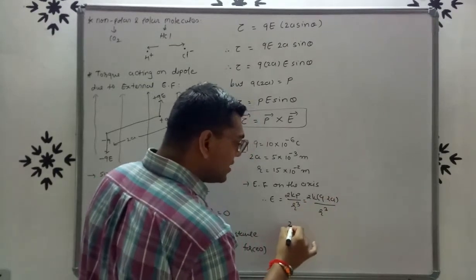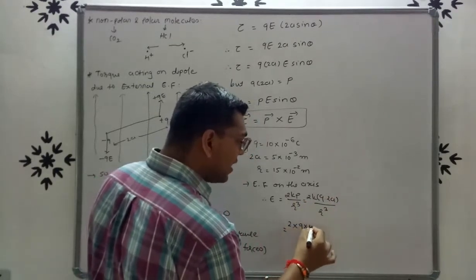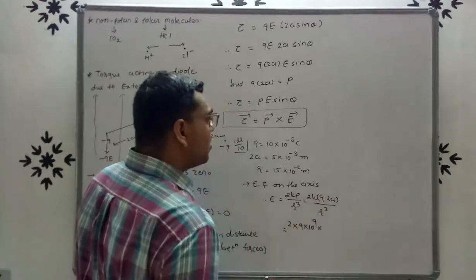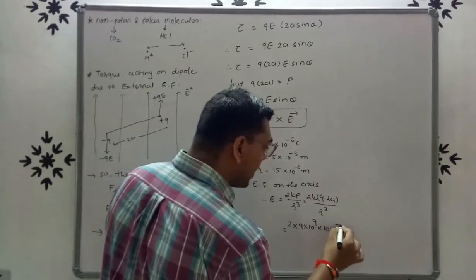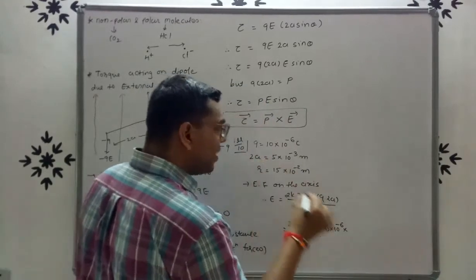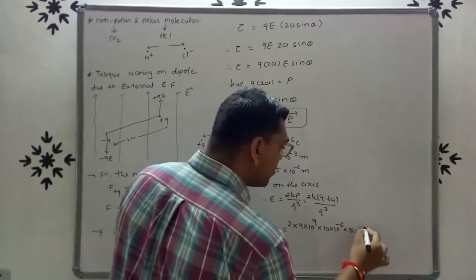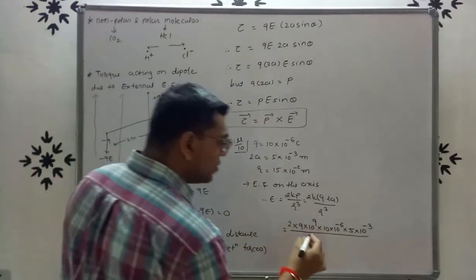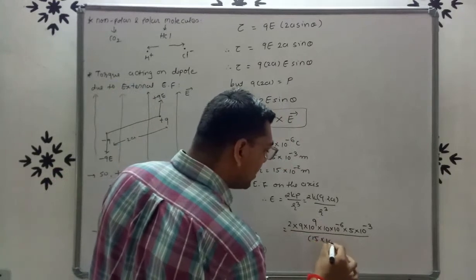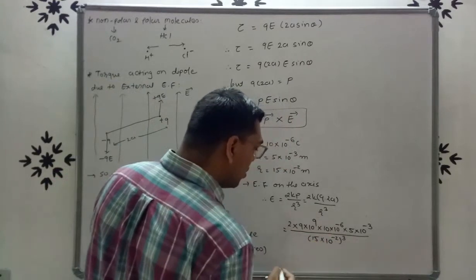So 2 as it is, value of k 9 into 10 raised to 9, value of q 10 into 10 raised to minus 6, value of 2a 5 into 10 raised to minus 3 upon r cube, so 15 into 10 raised to minus 2 whole cube.